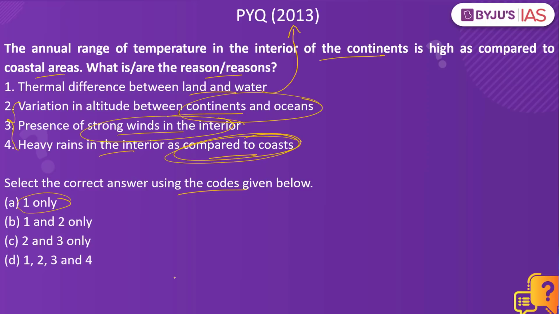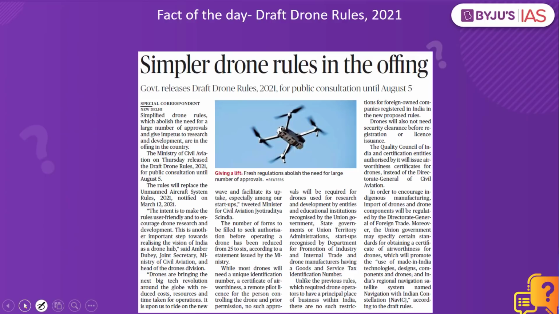Now let's look into the fact of the day. The fact of the day for today's discussion is Draft Drone Rules of 2021. This is an initiative of the Ministry of Civil Aviation where they have come up with Draft Drone Rules of 2021, which will be replacing Unmanned Aircraft System Rules of 2021. What are the details of this particular rules? Basically, as of now, there is a draft. It will go for the public consultation. They will take all the viewpoints of the public and changes may be introduced as well.